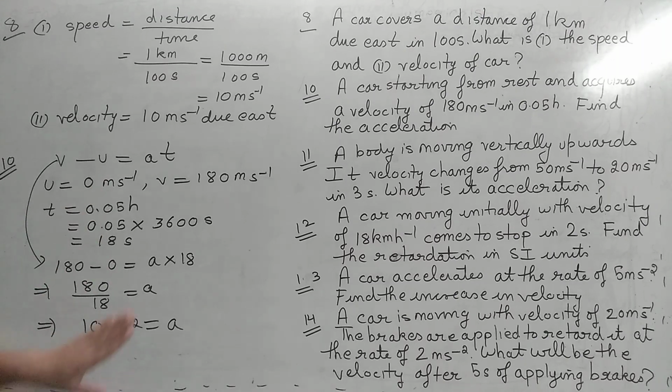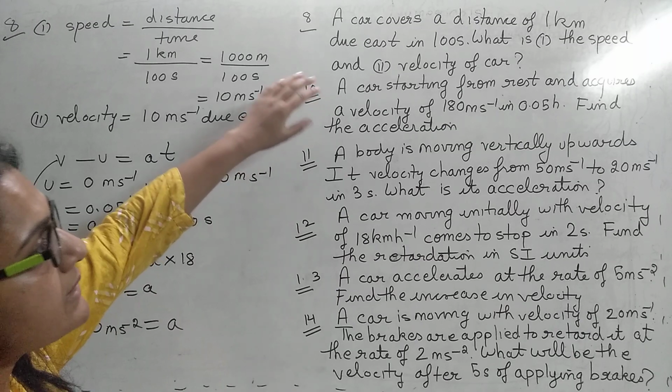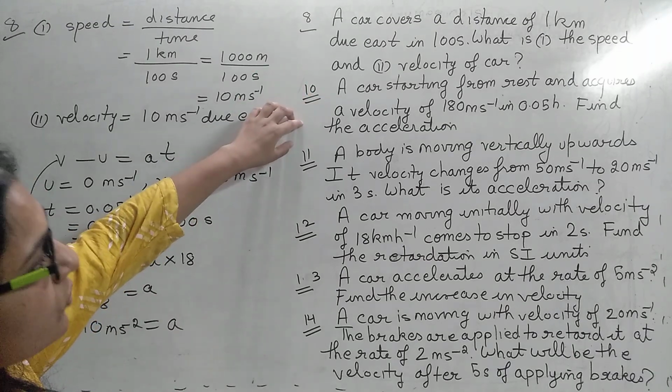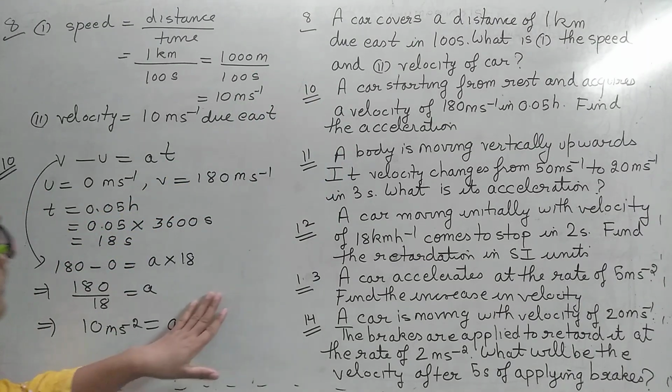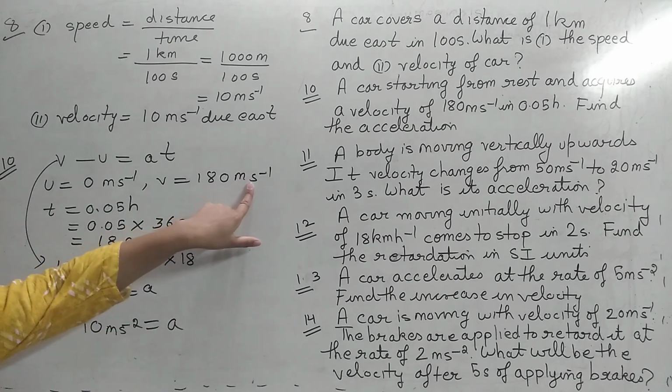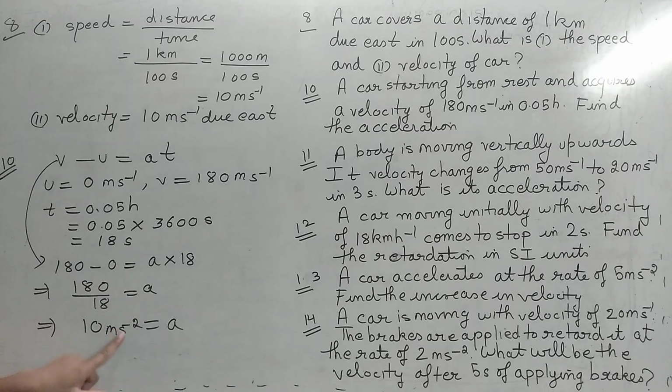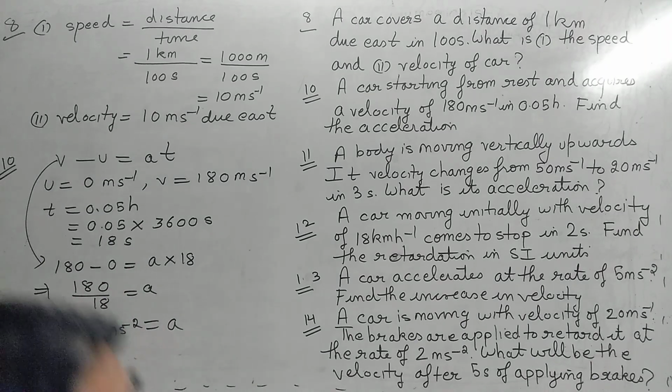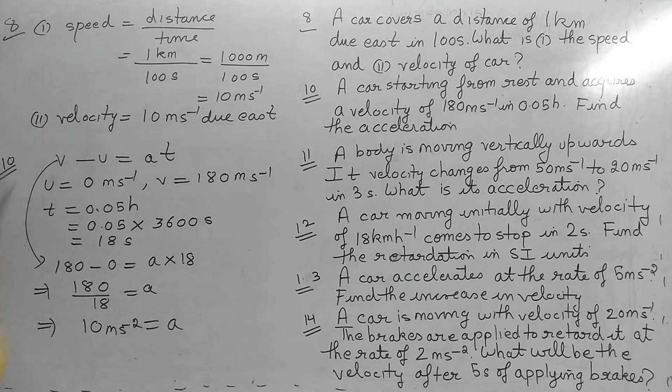What is important? You should know what is initial velocity, what is final velocity, what is the time taken, and next you should be careful about the units. Here it is meter per second, so I have converted into seconds, and hence we have got the answer.